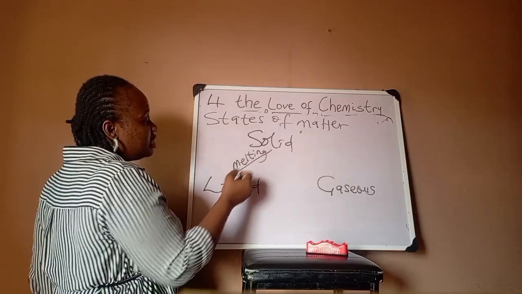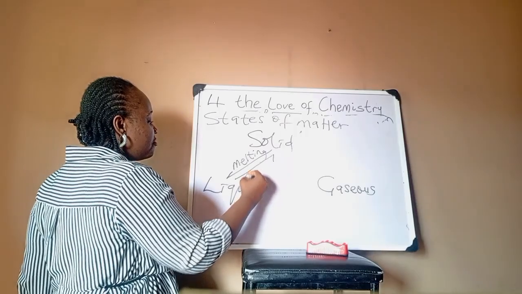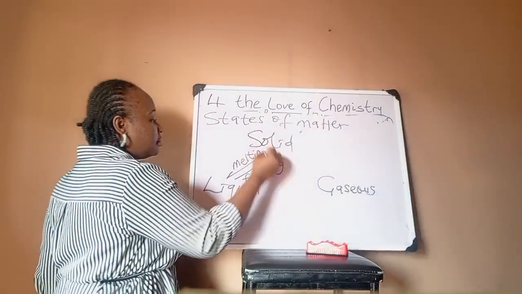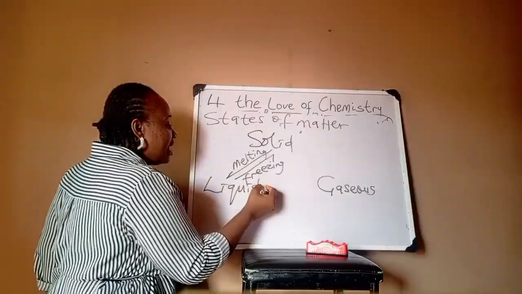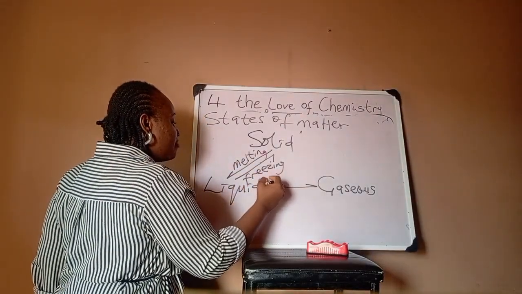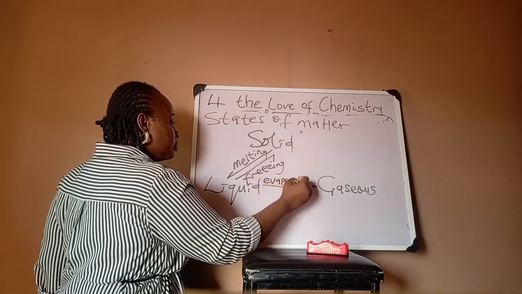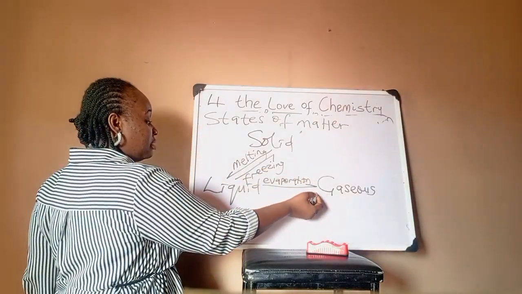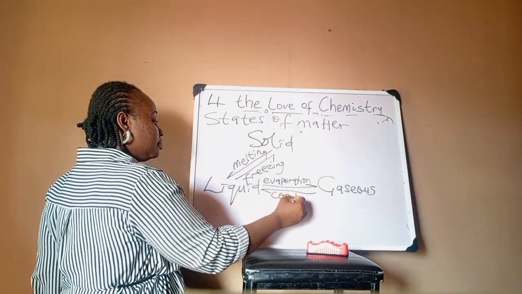Matter can change from liquid to solid, and that process is what we call freezing. Matter can change from liquid to gas, and that is a process called evaporation. And a gas can change from gas to liquid, and that is a process called condensation.